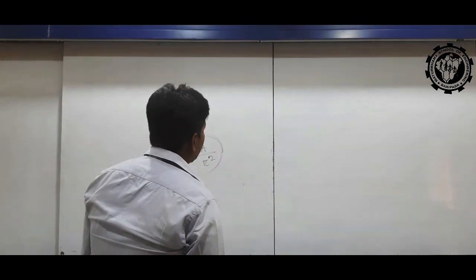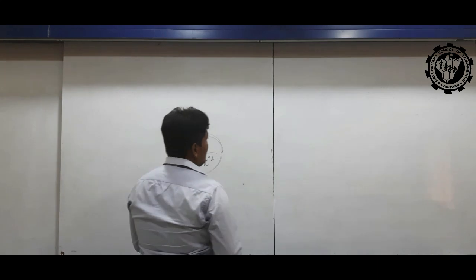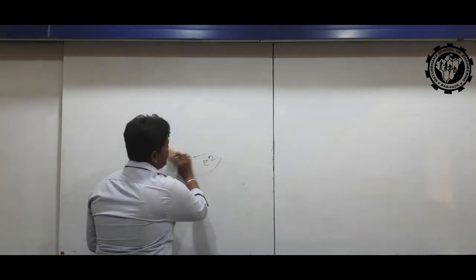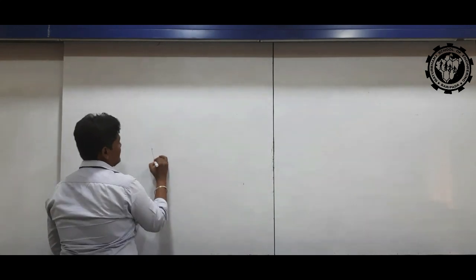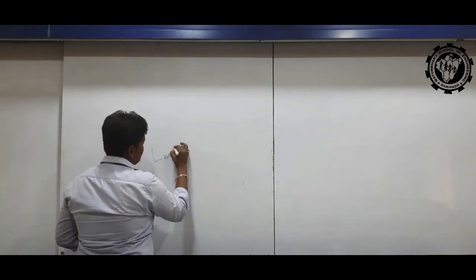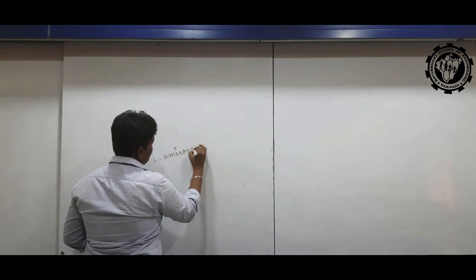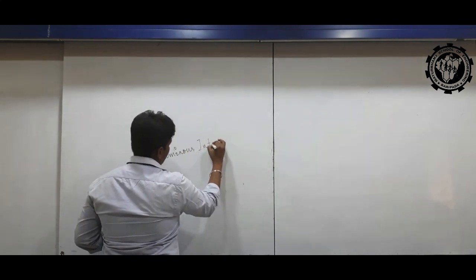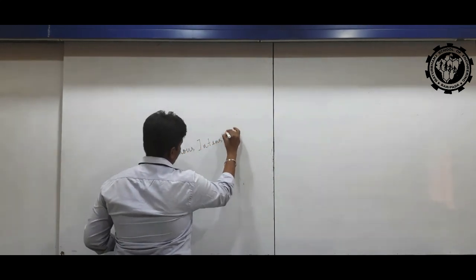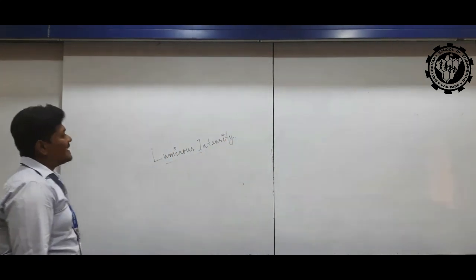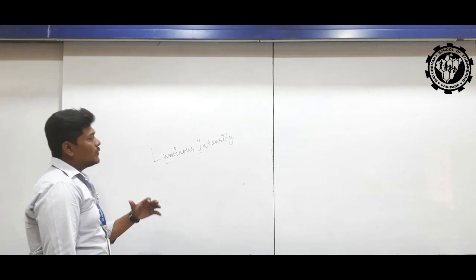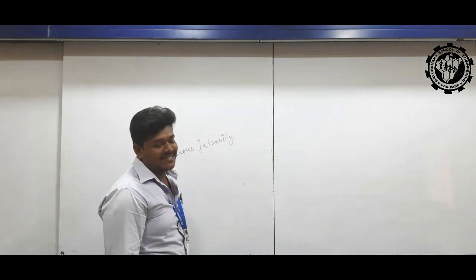After that we are going to discuss luminous intensity. What do you mean by luminous intensity?